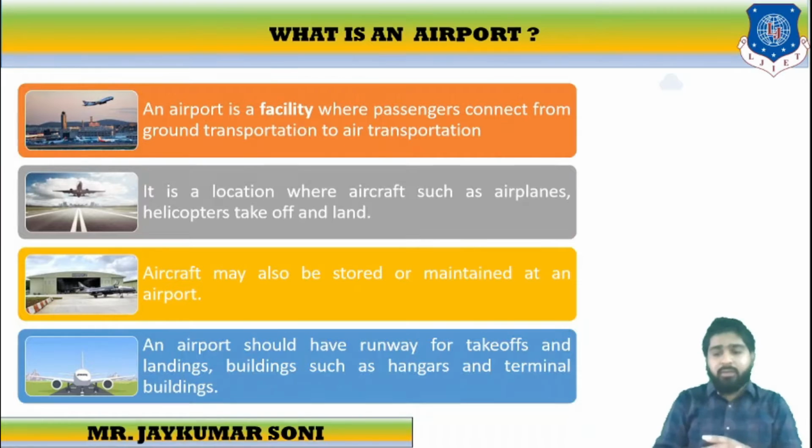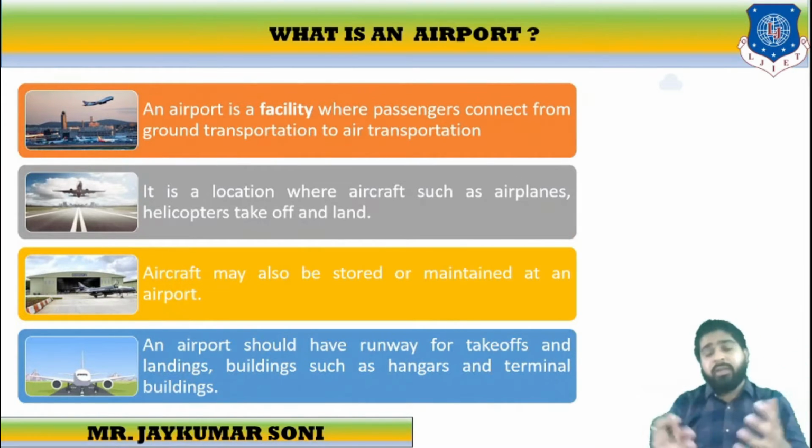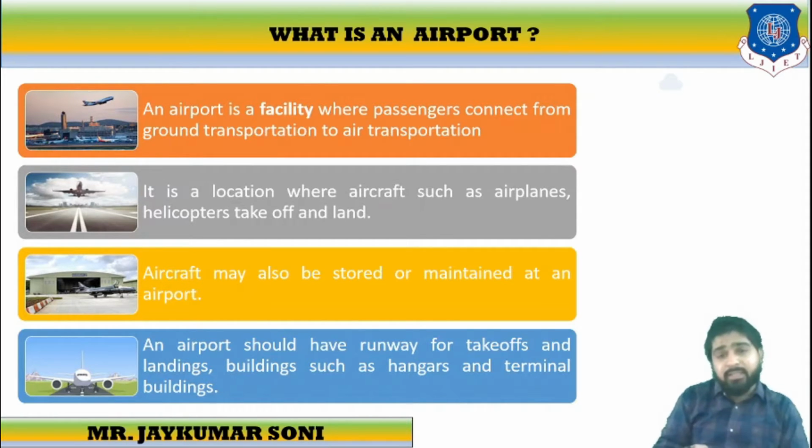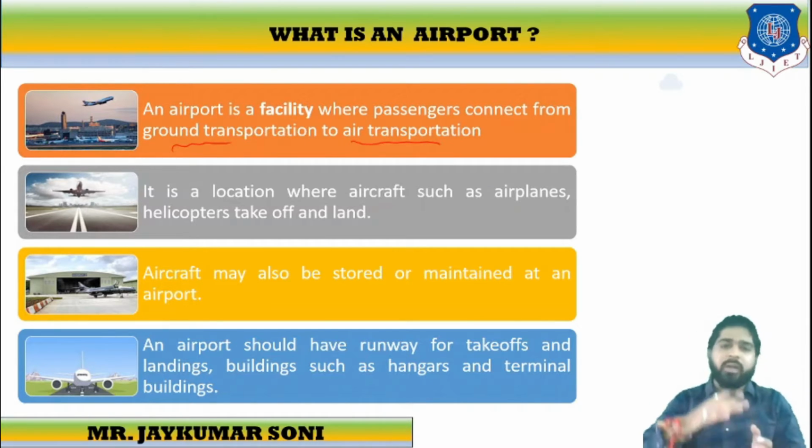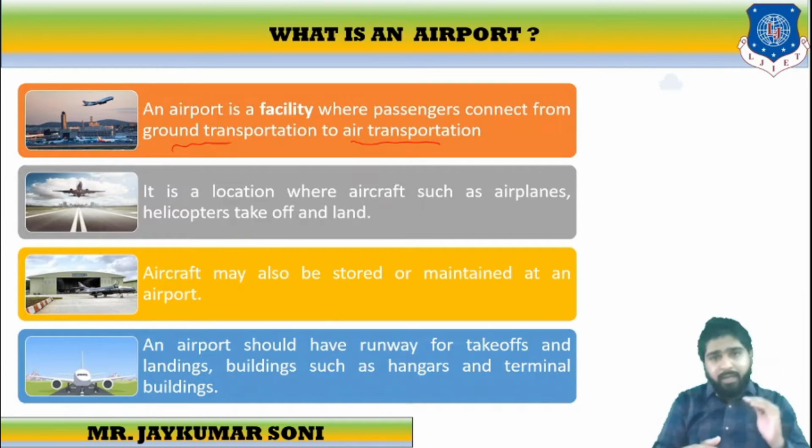Now, what is an airport? From junior KG or senior KG days, we have been encountering the word airport. Actually, you all know what an airport is, but let me tell you in brief that technically the airport is the facility where passengers connect from ground transportation to air transportation. It is the location where aircraft such as airplanes and helicopters take off and land. Aircraft may also be stored, maintained and repaired at an airport.